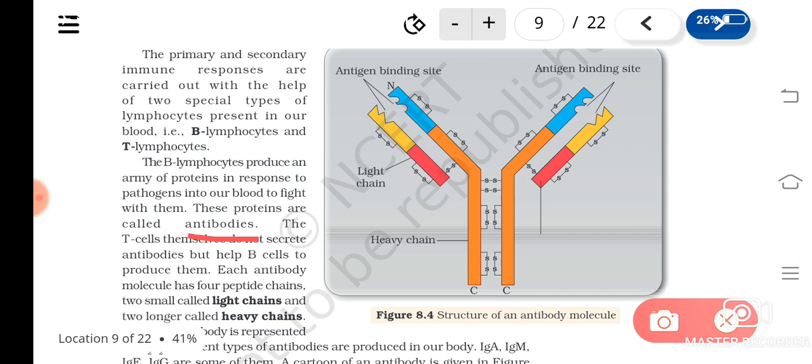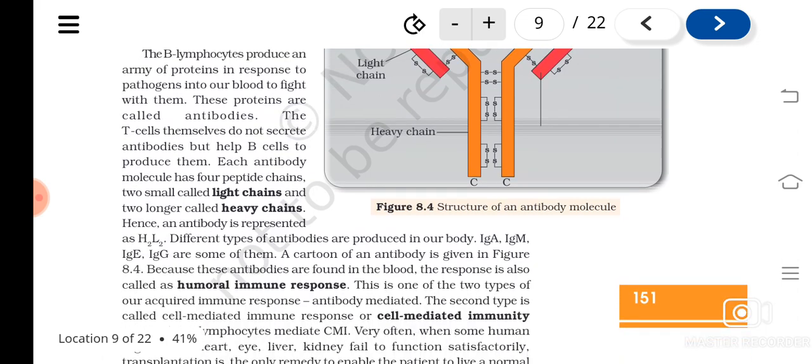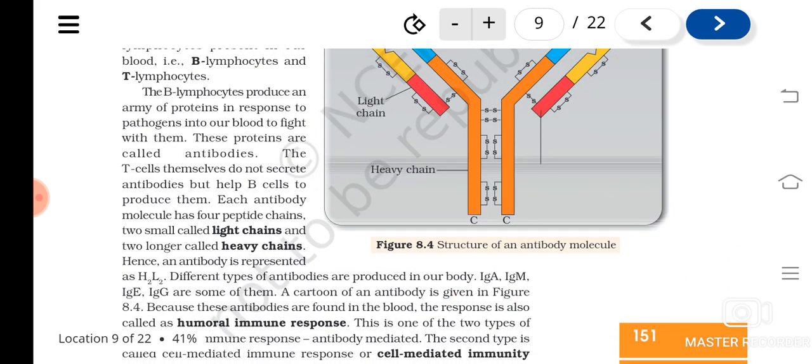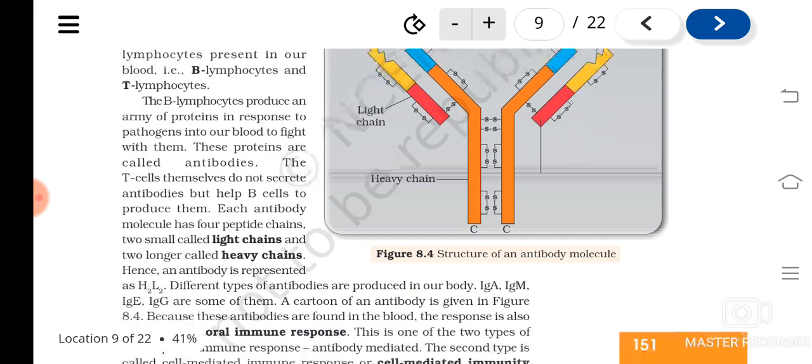So what are antibodies? Proteins which are produced by the B lymphocytes when the body encounters a pathogen. Understood? Then the T lymphocytes are not producing any antibodies, but they help the B cells to produce the antibodies. Understood? Now, the structure of an antibody molecule, this diagram is also important. You have to draw and practice this.